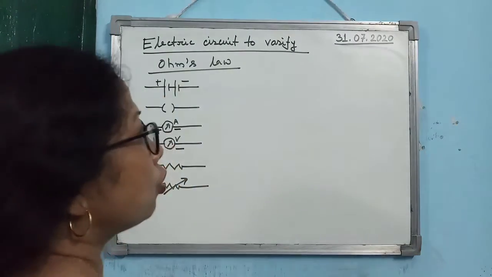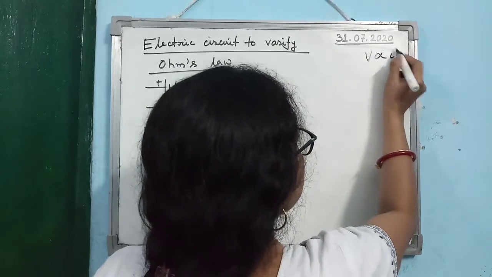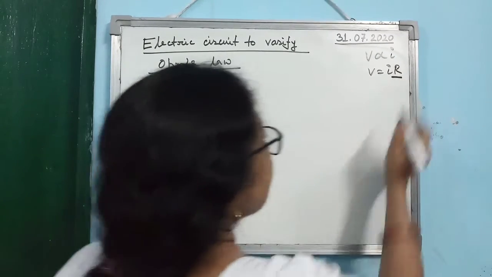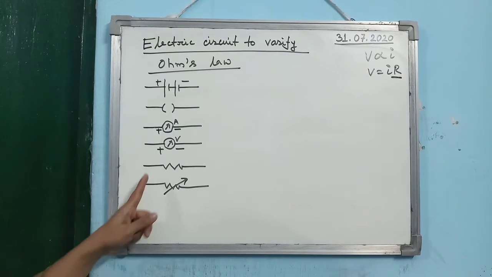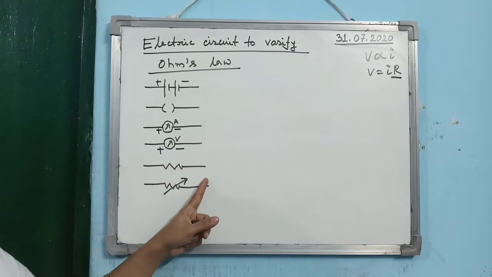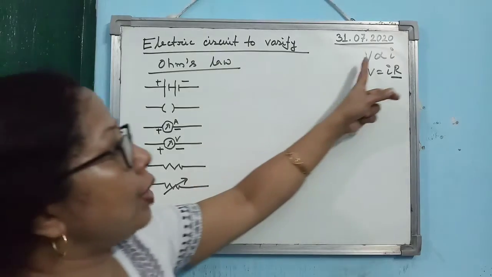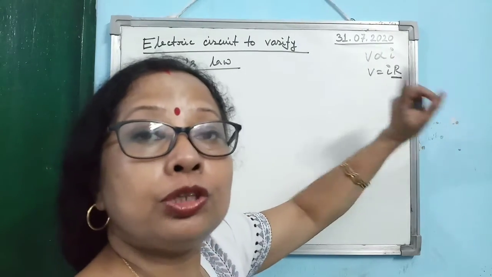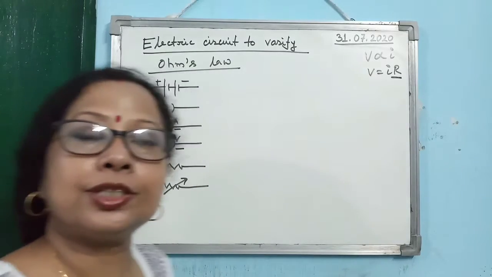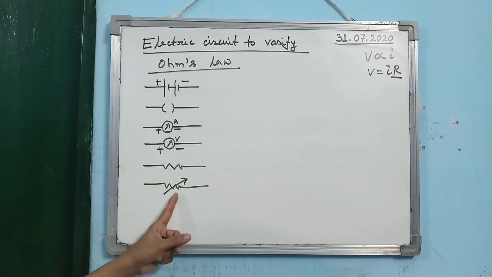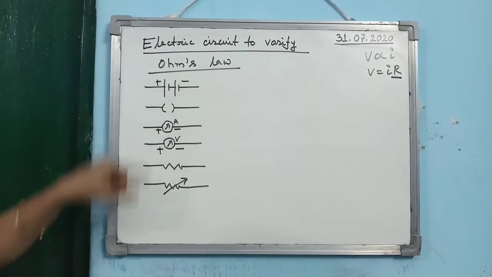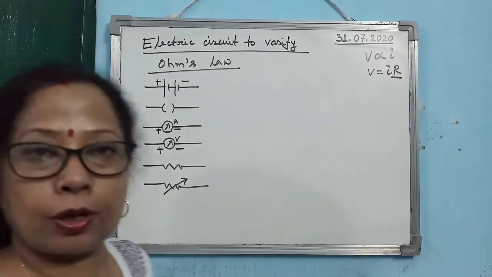Then according to Ohm's law, you know V is proportional to I, so V equals I into R. So a constant resistance is needed. Now, if you want to verify that as V increases, I increases, you have to change the current. How can you change the current in the circuit? By using a resistor, a variable resistance. So, these are the things we need to verify Ohm's law.